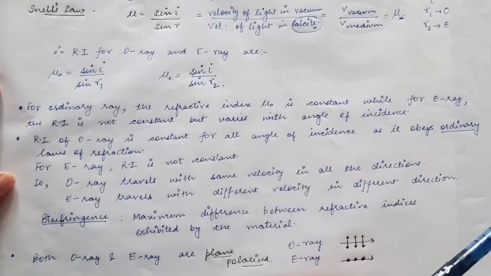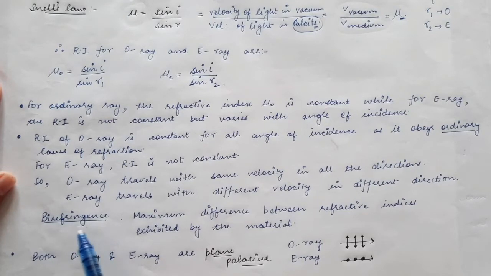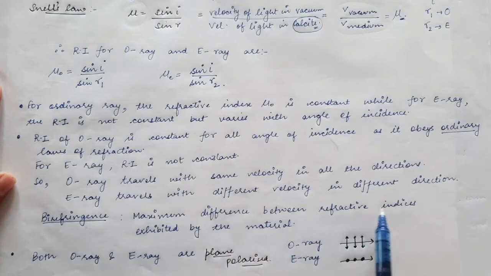We also use a physical quantity to quantify the birefringence. So what is birefringence? Firstly, we have seen that birefringence is an optical property of a material, but we also quantify it. Birefringence is the maximum difference between the refractive indices exhibited by the material.